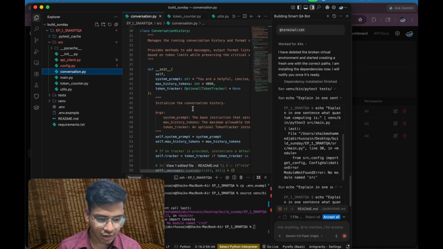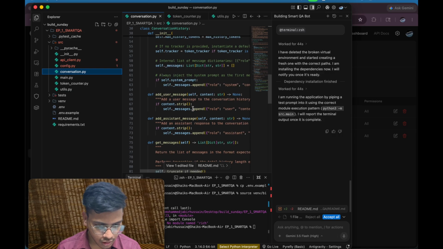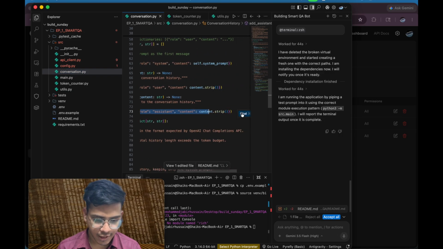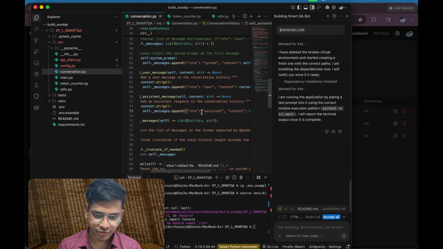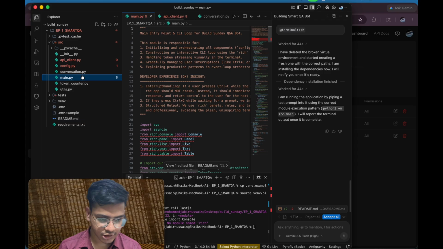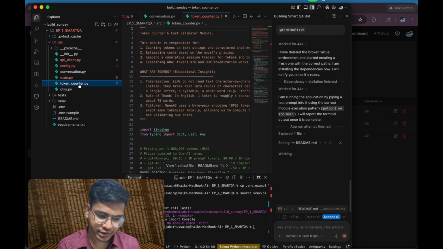And if you see the code here, you can see we are using role and assistant, and whatever content we had in the previous chat, we are adding that. So this file is responsible for conversation, main.py is responsible for calling the entire application, and token counter is responsible for calculating how many tokens we are using and everything.